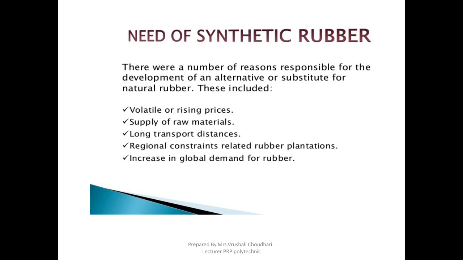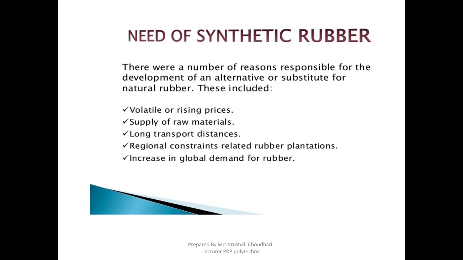Due to this, we developed a new synthetic rubber. What is the reason behind it? There are very limited sources of natural rubber and a high requirement of rubber in industries like the car and automobile industry. A lot of rubber is required for manufacturing tires and tubes. So the supply of raw natural rubber is limited.